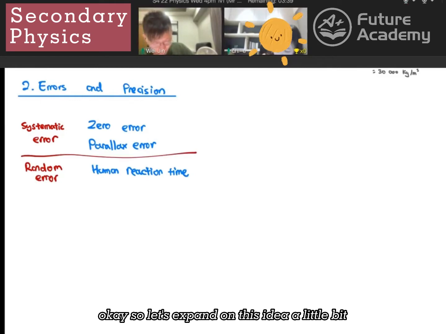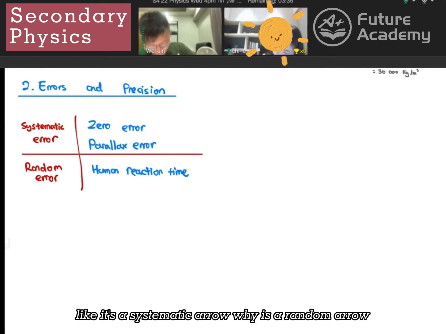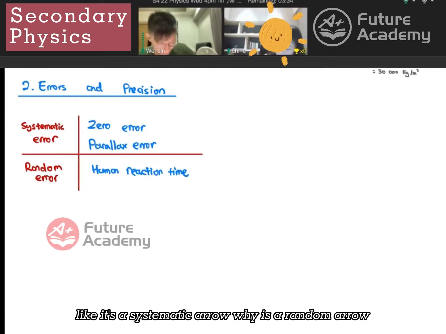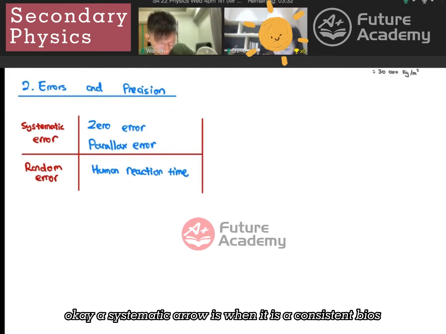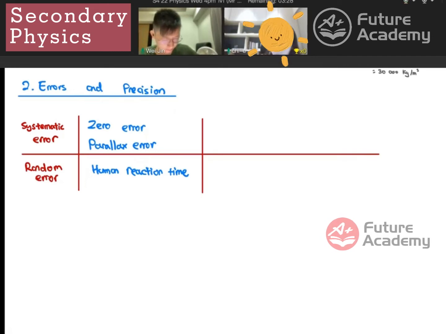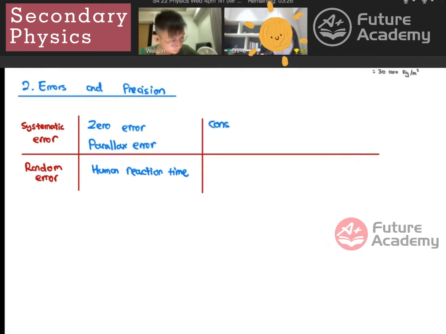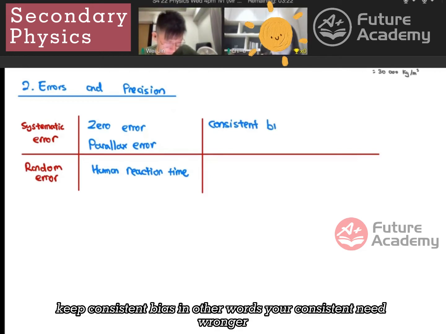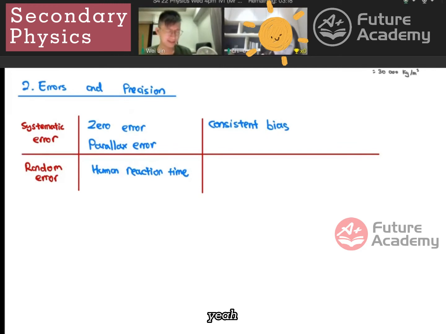Okay. So let's expand on this idea a little bit. What is a systematic error? What is a random error? Okay, a systematic error is when it is a consistent bias. Okay, consistent bias. In other words, you're consistently wrong lah. Okay, so there's some usefulness to this.